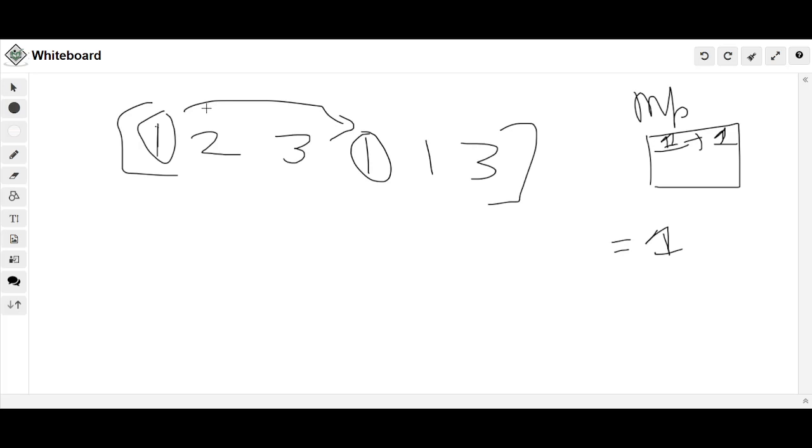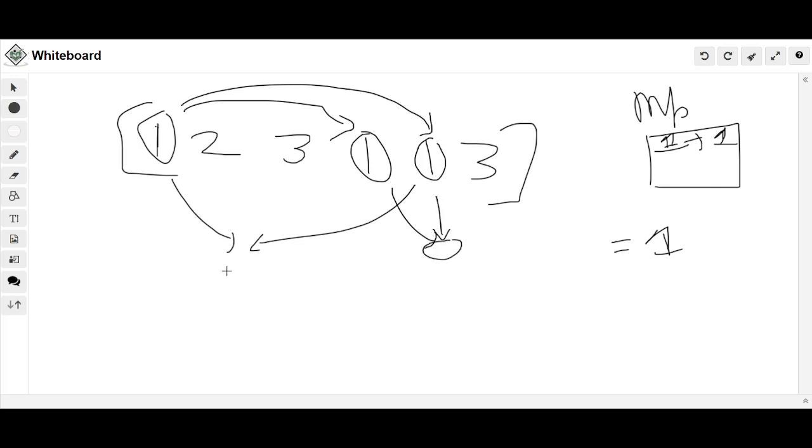Now when we encounter the second 1, that means it has two options of making a good pair. Either it can pair with this element, or it can pair with that element. Hence it gives us two options.